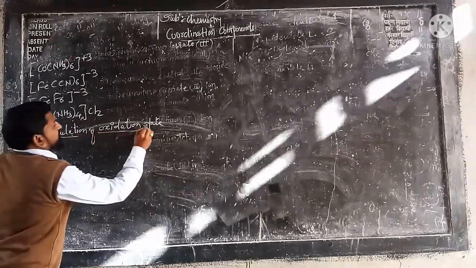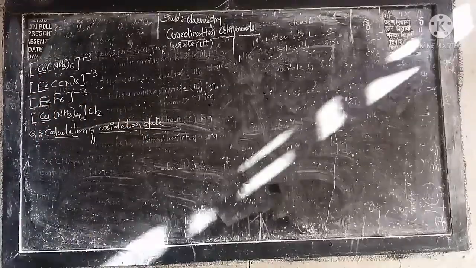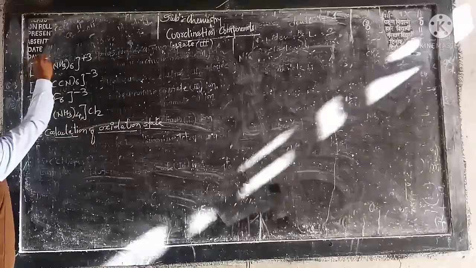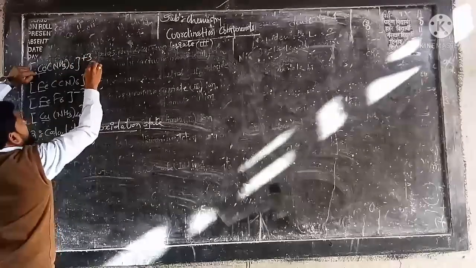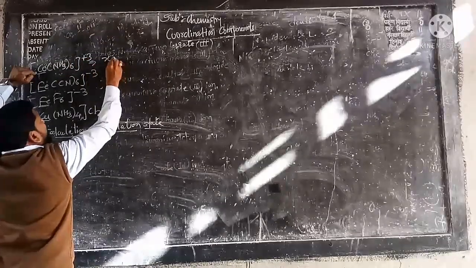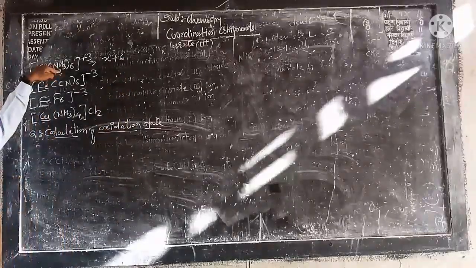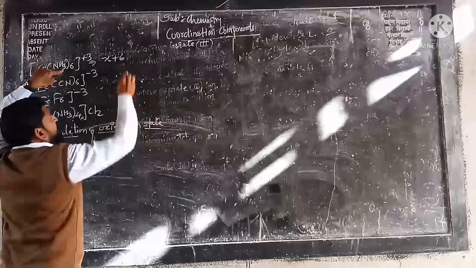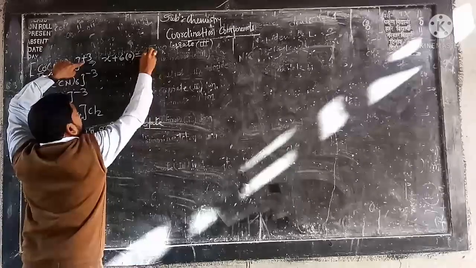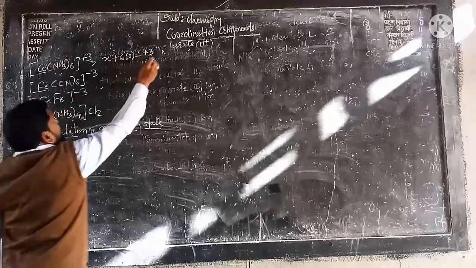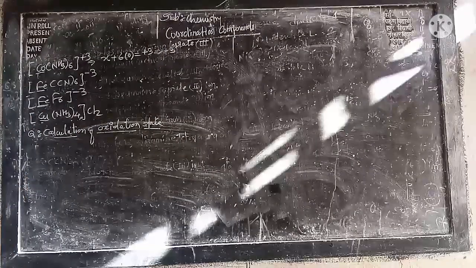Then see here, just underline the central metal ion, whatever central metals are there. Now let us discuss the case of cobalt, hexa. So it will become X plus 6. Now ammonia is the neutral ligand, and hence carries 0 charge, which is equal to the overall charge, and therefore the oxidation state of cobalt is found to be plus 3 here. In this way we have to study.